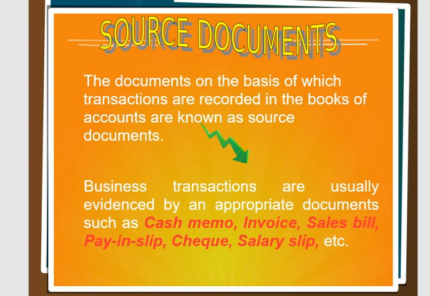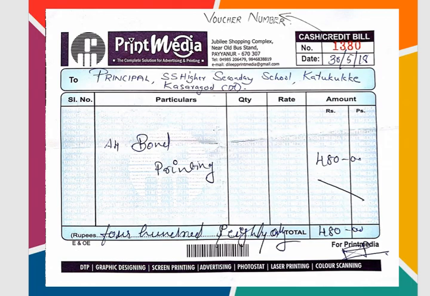The principle of verifiability and objectivity lays emphasis on source documents. Thus, a business transaction begins with source documents. These are some examples of source documents. This is one cash bill.